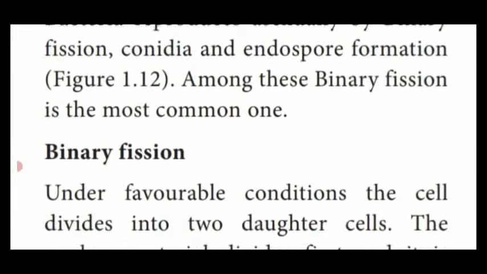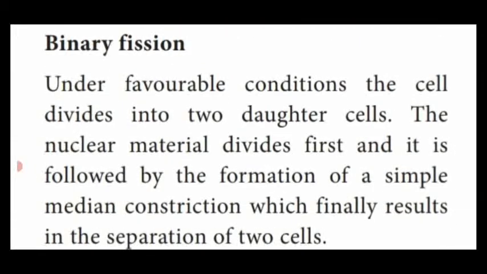First, we are going to see binary fission. Bi means two. At the center of the bacterium, there is only one nucleoid or incipient nucleus. That incipient nucleus divides into two, followed by the bacterial cell wall also dividing into two, which forms two daughter nuclei.